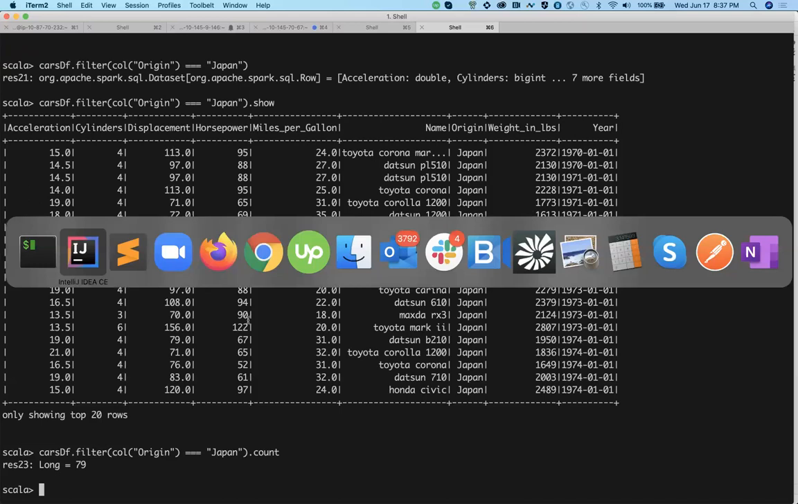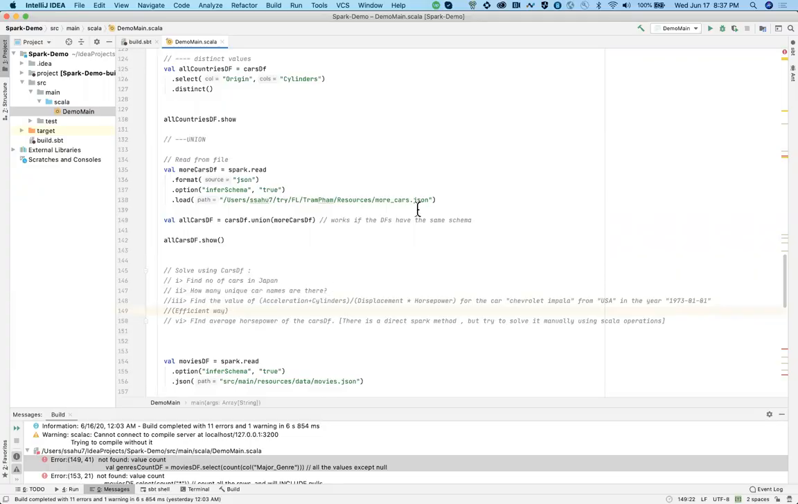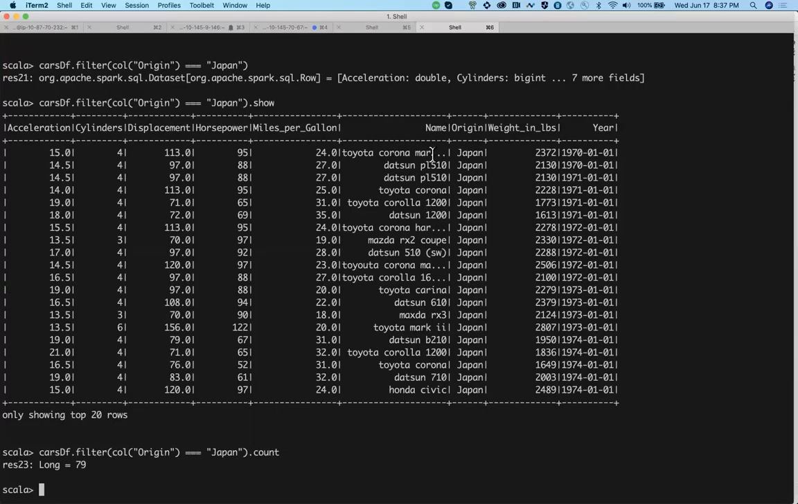The next one: how many unique car names are there? Basically, in this data frame, for this name column, how many unique cars are there? If you see, there is a repetition of names as well. There are a total of 406 rows in this column, but I'm sure that the number of distinct cars would be less. So the question is, how many unique car names are there?